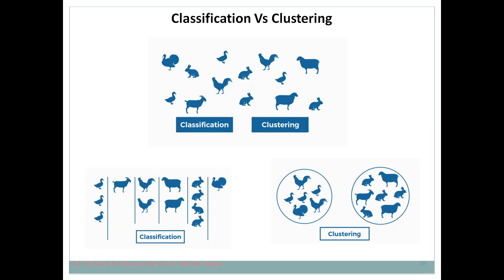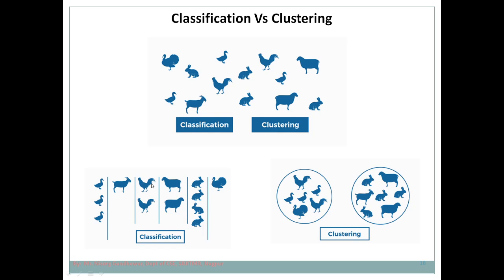Now in the next diagram I can show you. This is a simple picture I showed to that particular student. And now in this case I obtain two things. Suppose I apply classification. In order to clarify the difference between classification and clustering, I have shown this particular picture. On this same picture I am applying classification also and clustering also.